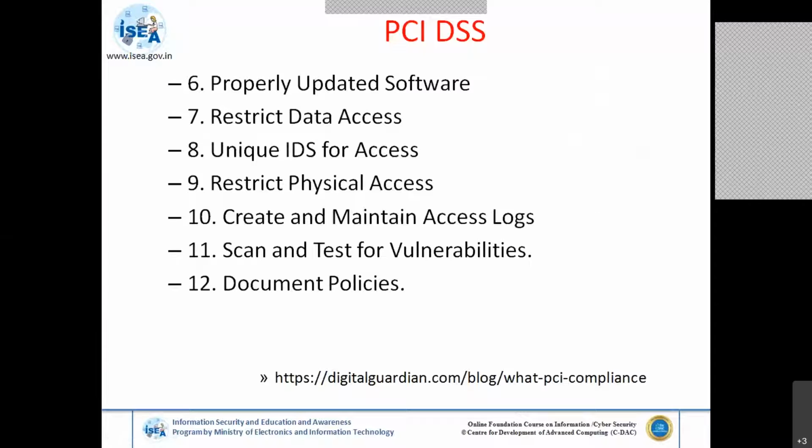Coming to the sixth point, you have to maintain properly updated software. What do I mean by properly updated software? Suppose you are using an old version of a web server like Apache, or any web servers. You should always use updated or patched versions. By doing this, you can restrict software vulnerabilities from coming into your network, and you can secure your network as per the requirements.